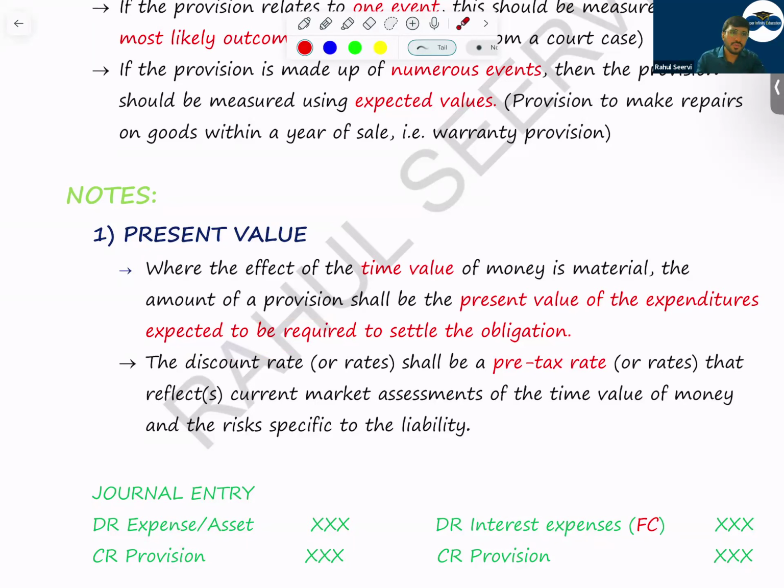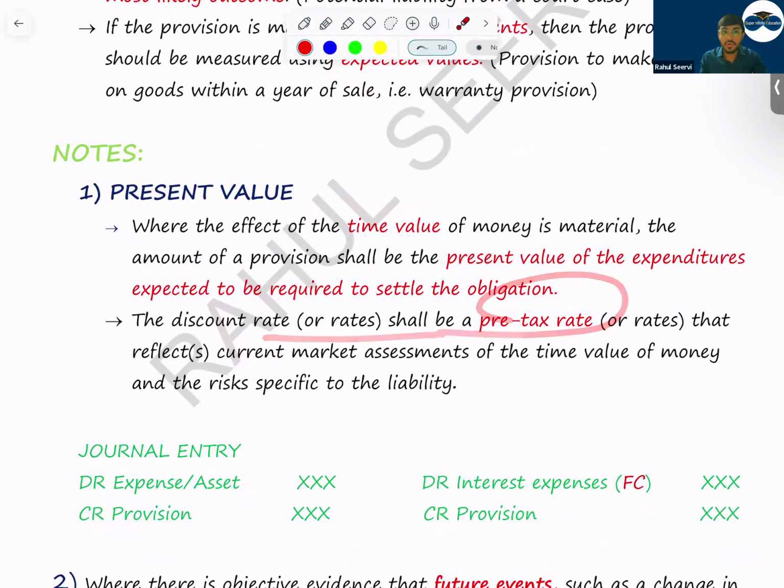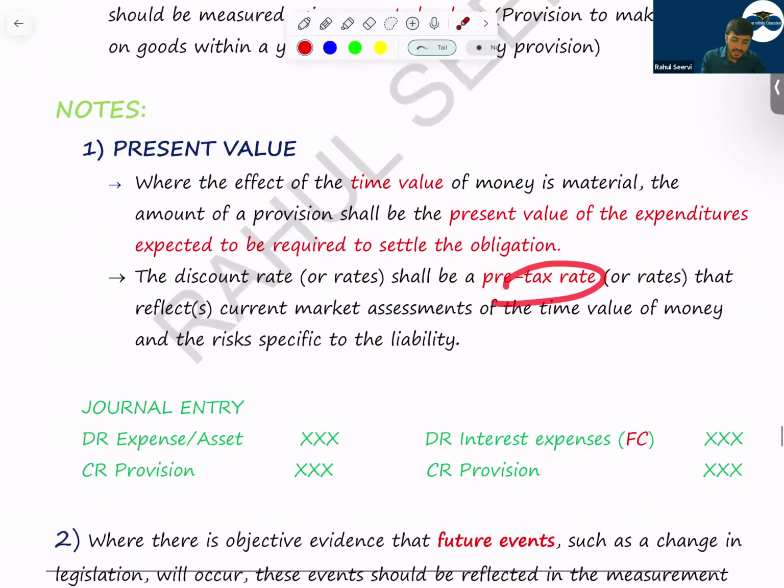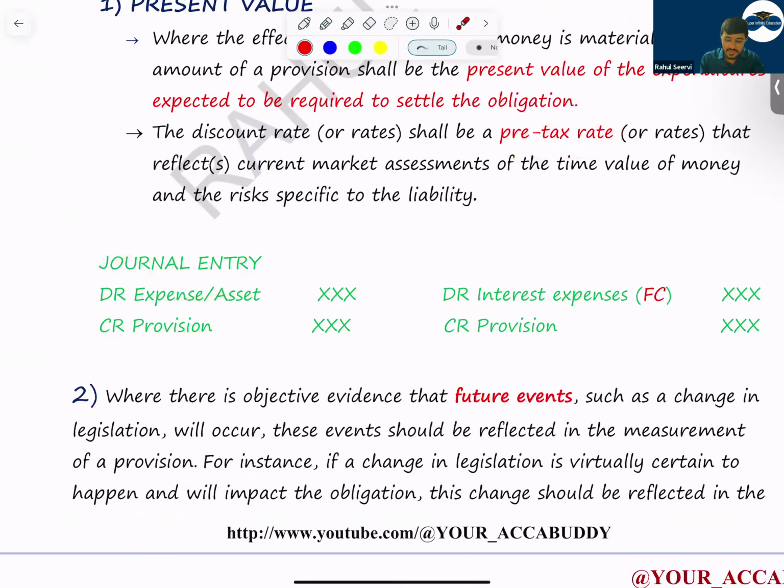And over the years, what should we do? We have to unwind it and record it as a finance cost. The discount rate shall be a pre-tax rate. The discount rate will be what? Pre-tax rate, not post-tax rate. Pre-tax rate, MCQ, very important. Journal entry: debit expense, credit provision; debit finance interest expense, credit provision. You record it into the financing category.